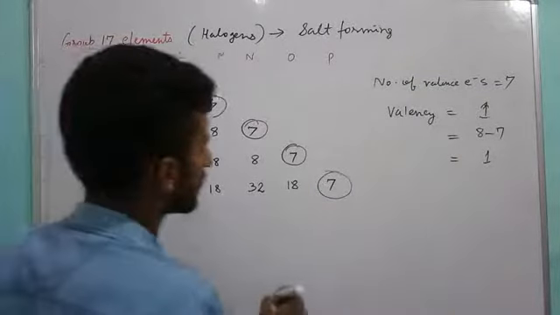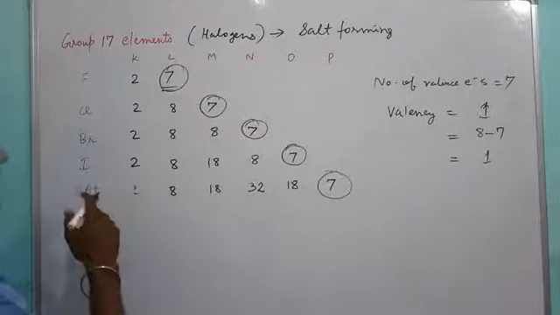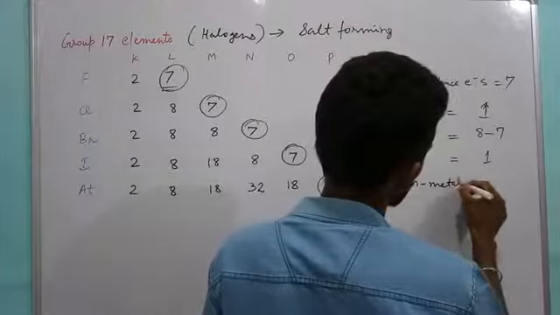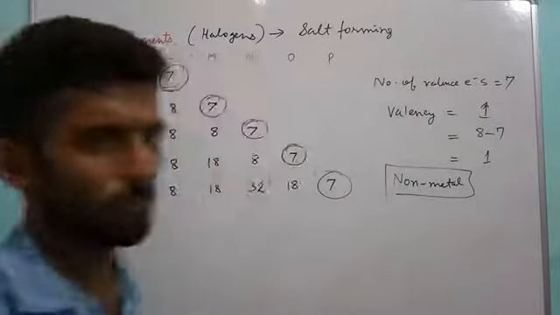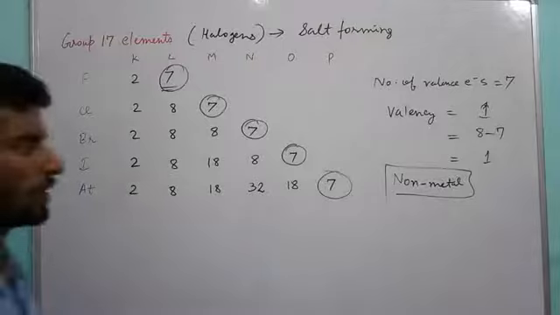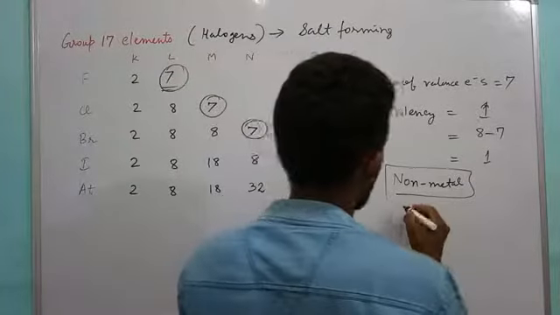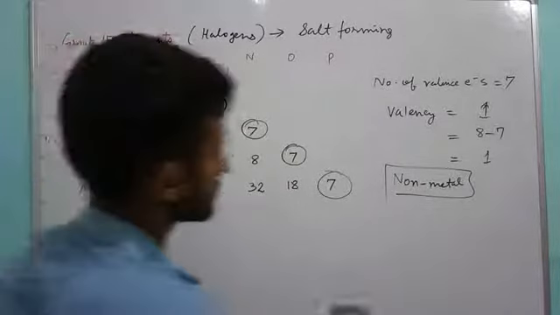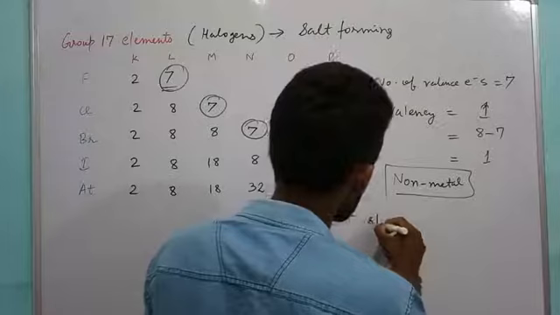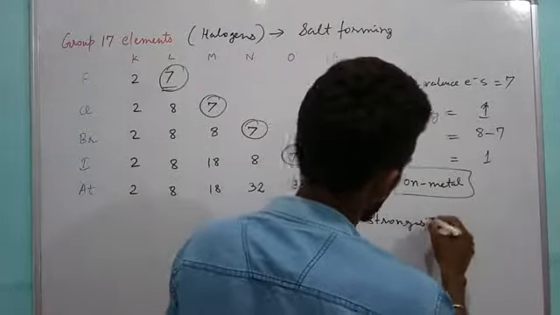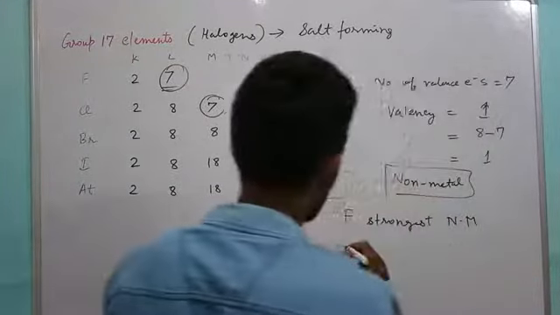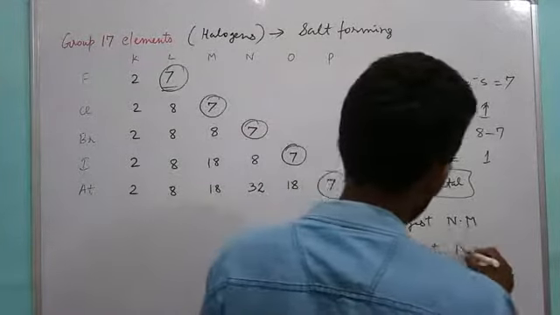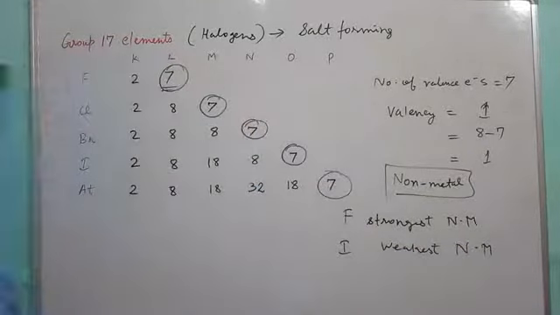Now after that, these always exist as non-metals. Non-metals, why? Because they do not lose their electrons, they always gain electrons in order to get stable, hence they are non-metallic in nature. And as we move down the group, the non-metallic character decreases. So fluorine is the strongest non-metal, and iodine is the weakest non-metal of group 17 elements, because astatine is again the radioactive element here.